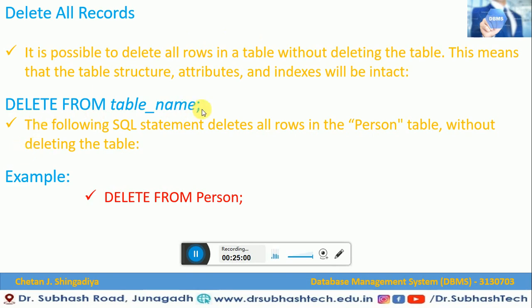DELETE FROM table name. The following SQL statement deletes all the rows in the person table without deleting the table. What could the syntax be? We write DELETE FROM person. If you write this query in your RDBMS system, it will delete all the records available in the person table. The table will remain as it is in our database. Only all the records will be deleted using this statement.